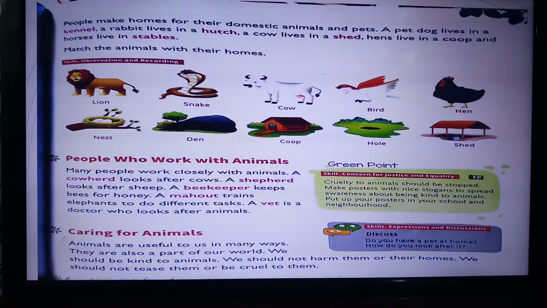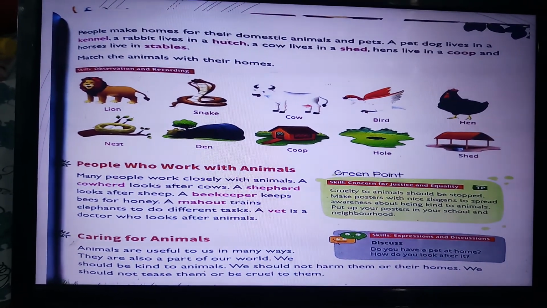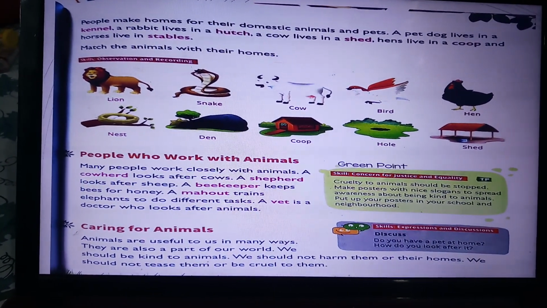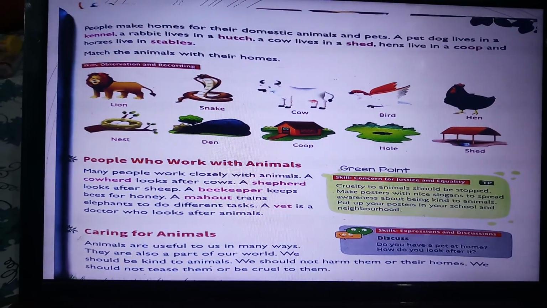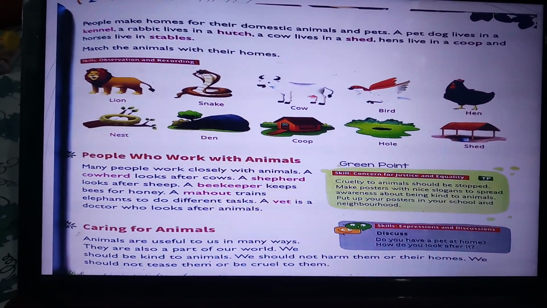Now, people make homes for their domestic animals and pets. A pet dog lives in a kennel. A rabbit lives in a hutch. A cow lives in a shed. Hens live in a coop and horses live in stables.